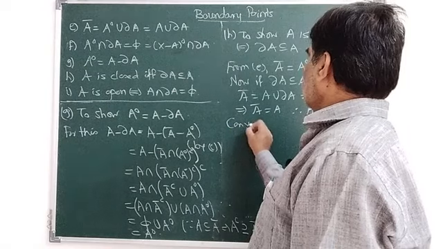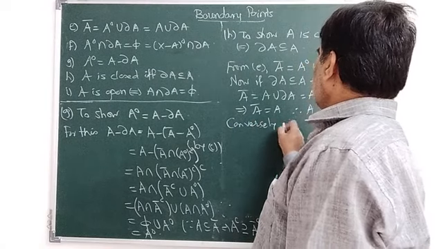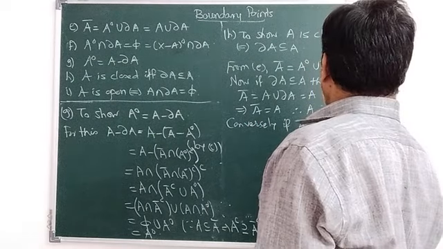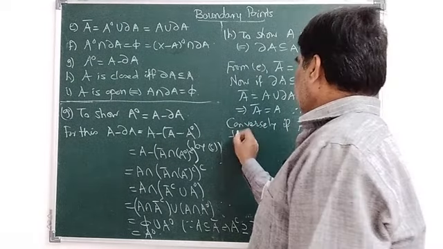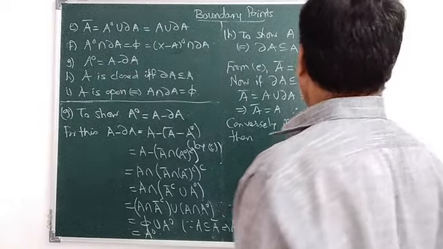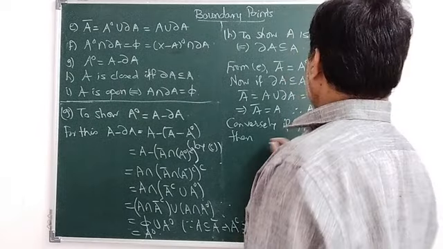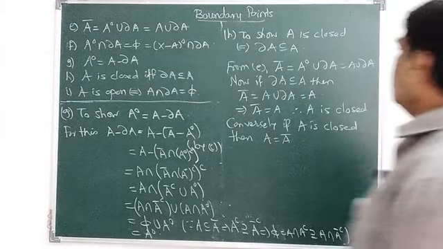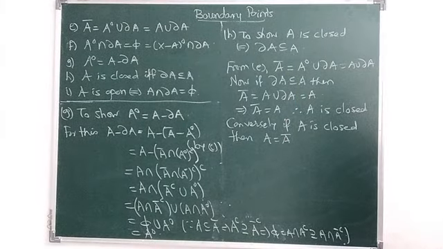Conversely, if A is closed, then A is equal to A closure. Is it right?